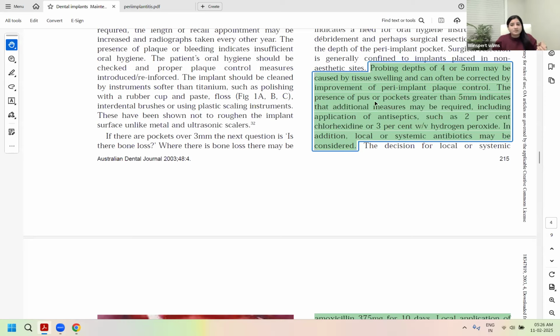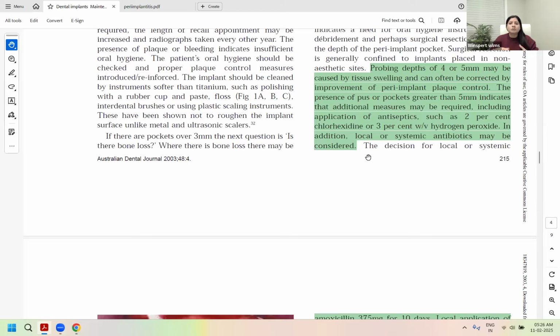When you have pus or pocket depths greater than 5 mm, that means 6 mm or 7 mm, it would require additional measures like antiseptics including 2% chlorhexidine or 3% hydrogen peroxide, right?